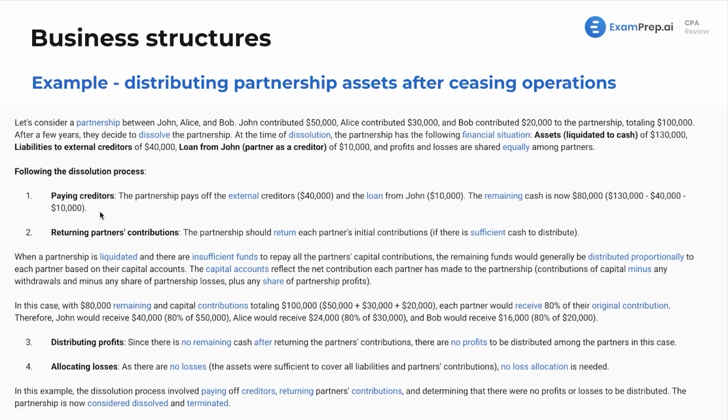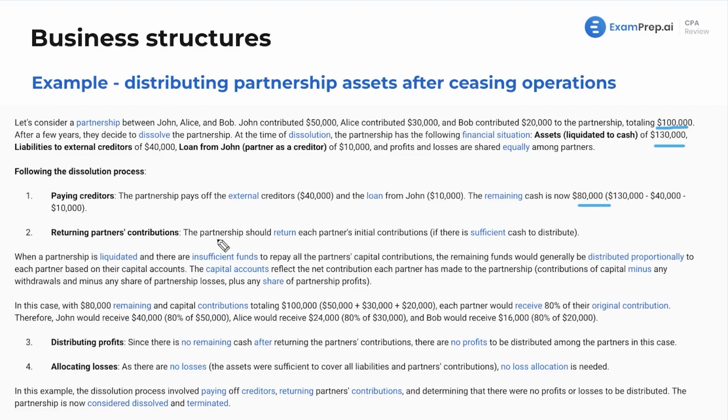First off, we want to pay down creditors. And what cash do we have? Well, we have $130,000. Pay off those external creditors, pay off John. Cool, sounds good. Leaves us with $80,000 of cash remaining. Now we get to this point and you're thinking, well, we have $100,000 of capital we need to give back to partners, but we only have $80,000 of cash left to distribute. We are in a bit of a conundrum.